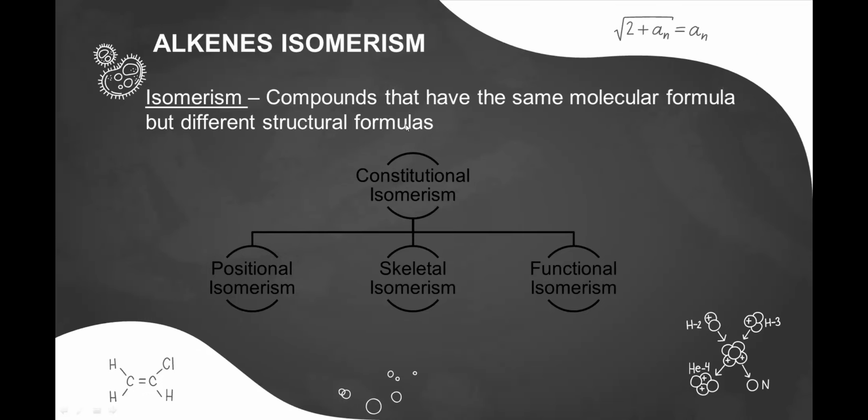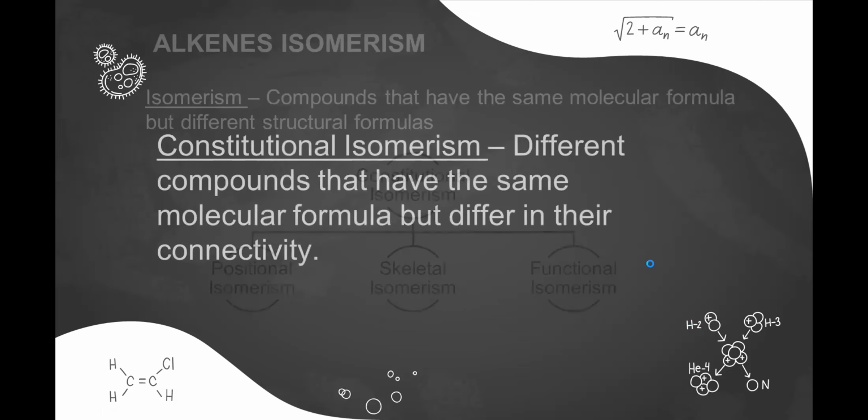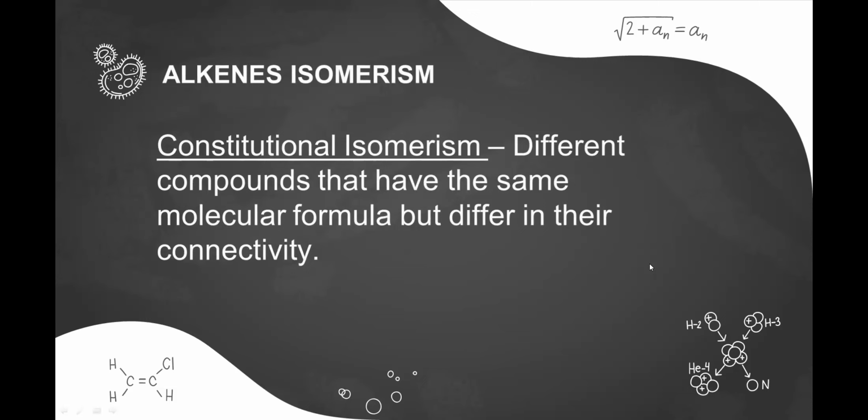But in this discussion, we will only talk about constitutional isomerism and its different types, which are positional isomerism, chain isomerism, and functional isomerism. Constitutional isomers are different compounds that have the same molecular formula but differ in their connectivity, that is, in the sequence in which their atoms are bonded together.